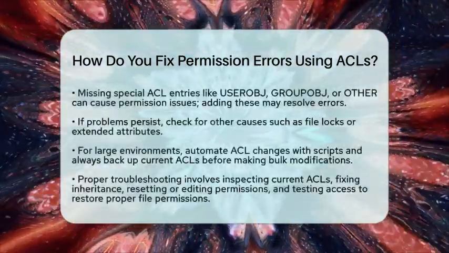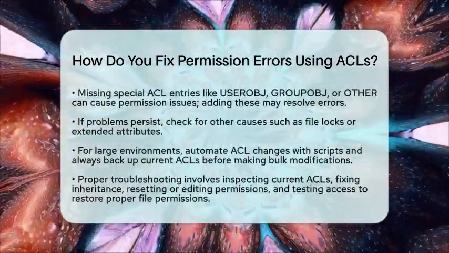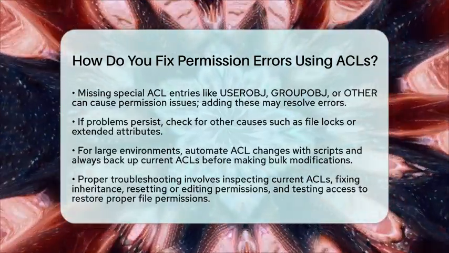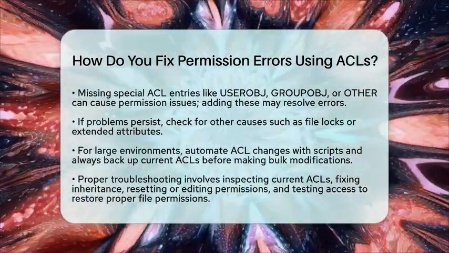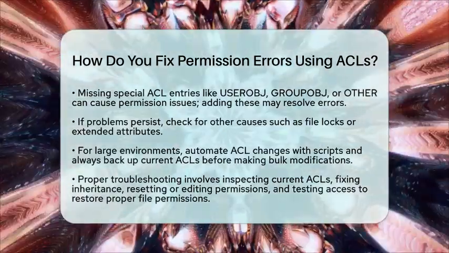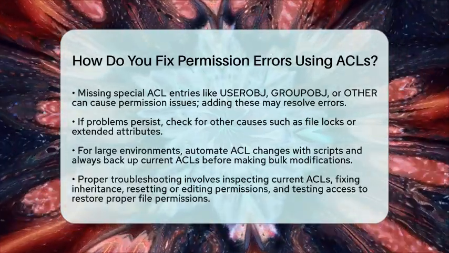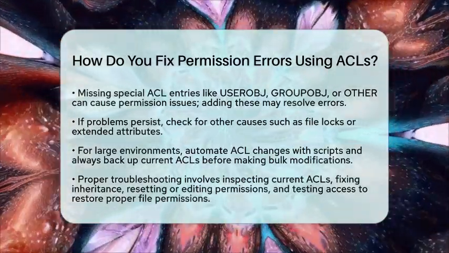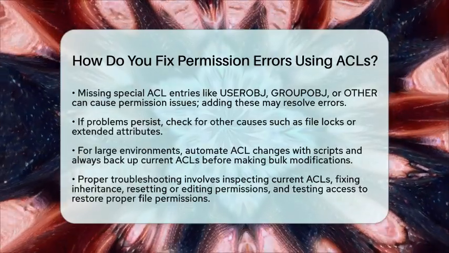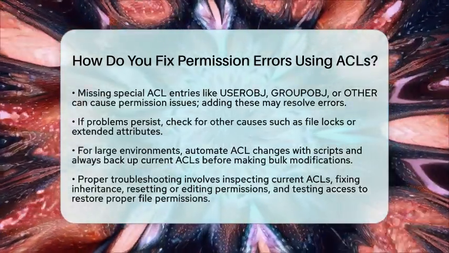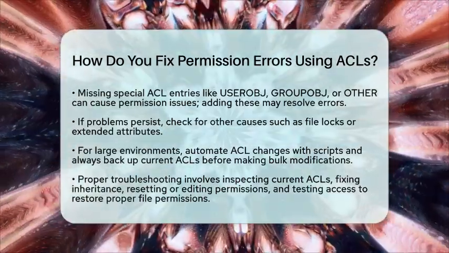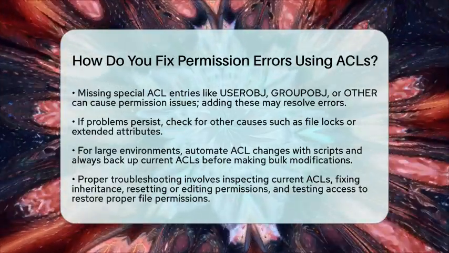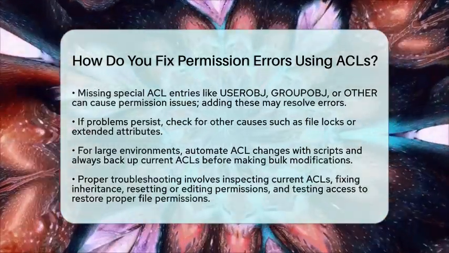If you still have issues after fixing ACLs, check for other causes like file locks or extended attributes that might block access. For larger environments, automating ACL changes with scripts can save time. Just remember to back up your current ACLs before making bulk changes. Keeping a record of your permission setup helps you troubleshoot faster in the future.